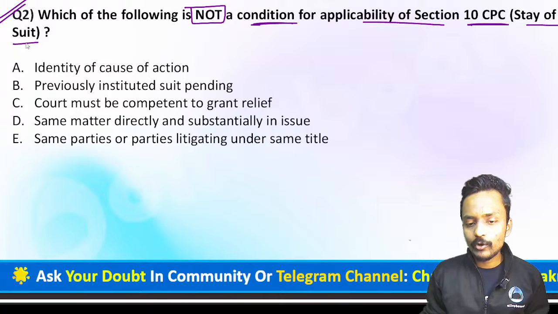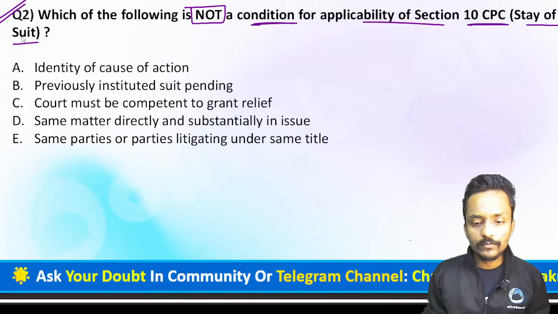You are required to find the correct option. The options are: identity of the cause of action, previously instituted suit is pending, the court must be competent to grant the relief, same matter directly and substantially in issue, and same parties or parties litigating under the same title.